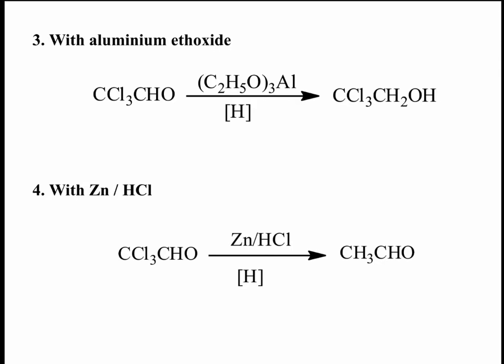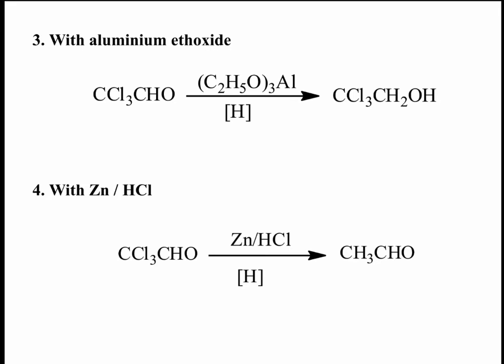Third reaction is with aluminum ethoxide. Chloral is treated with aluminum ethoxide. It is a reduction reaction. Chloral is converted to trichloroethanol. Here the aldehyde functional group is reduced to an alcohol group. So CCl3CHO converts to CCl3CH2OH.